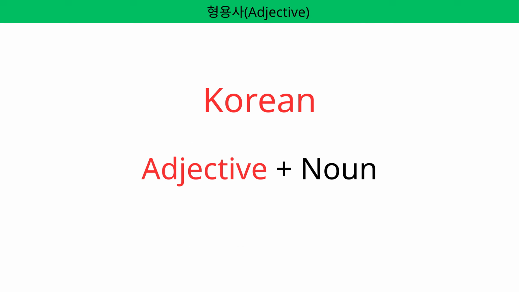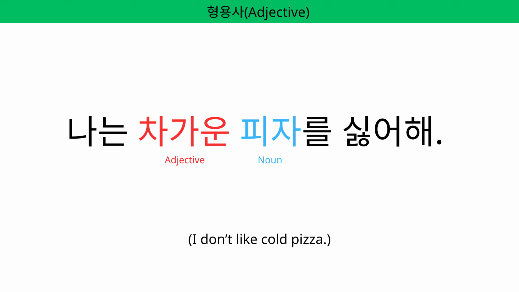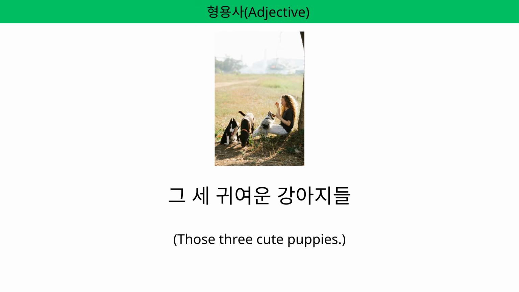And adjectives. It's quite easy. It's like English. Adjectives go before the noun. 너는 예쁜 꽃이야. 나는 차가운 피자를 싫어해. 나는 검은 고양이가 좋아.